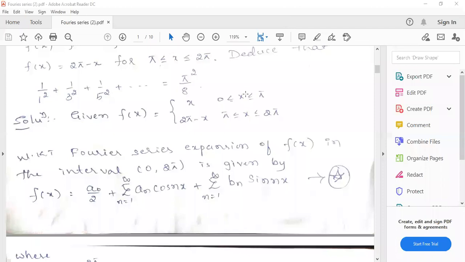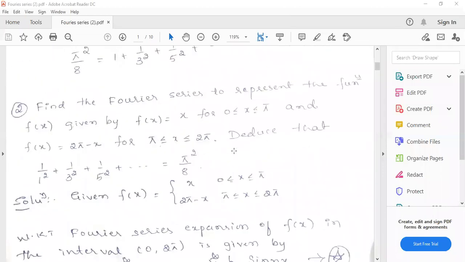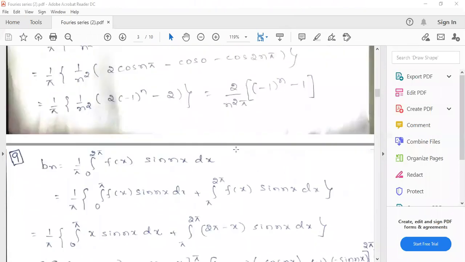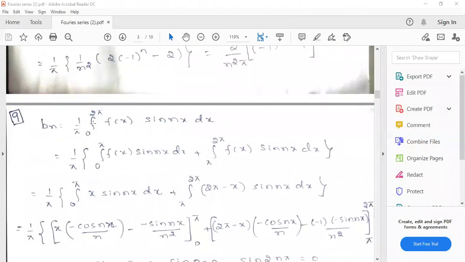Okay, I'll explain Bn and then I will move on to the next problem. So the Bn formula is 1 by pi integral over 0 to 2 pi f of x sin nx dx. Since the function is discontinuous at the point pi, I will split this interval into two intervals: one from 0 to pi and another from pi to 2 pi.